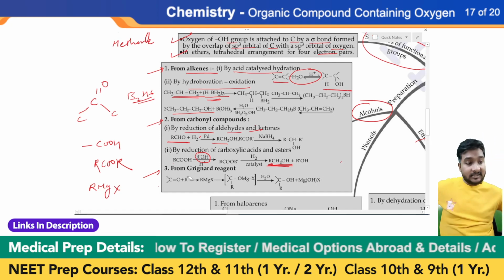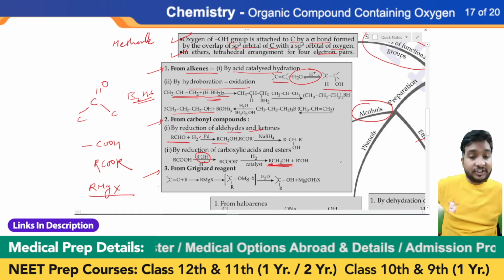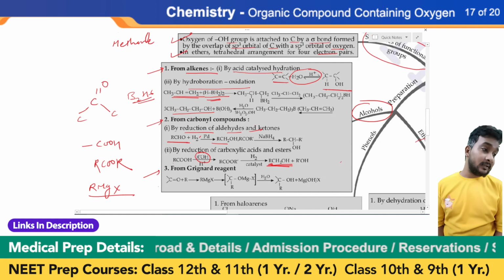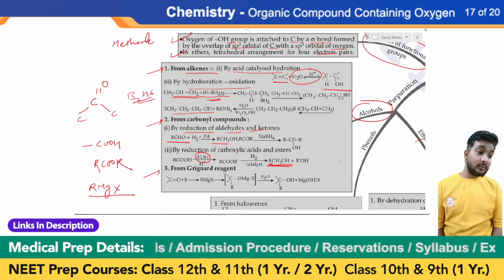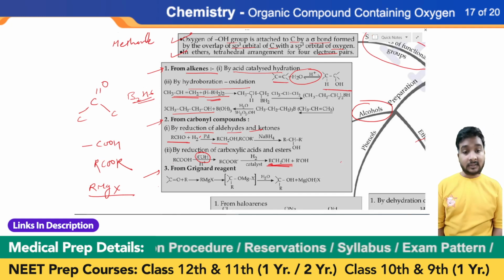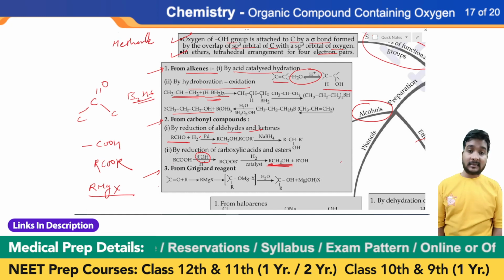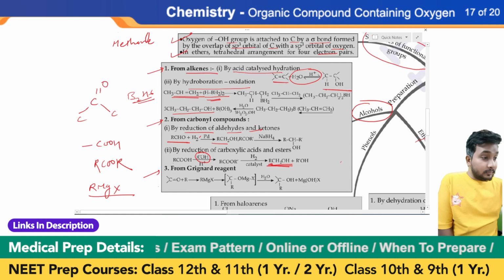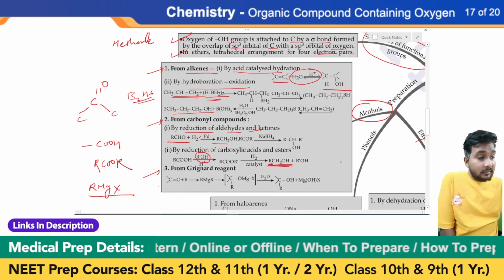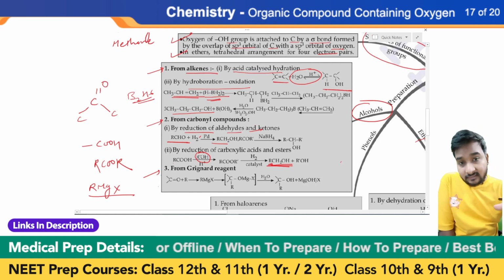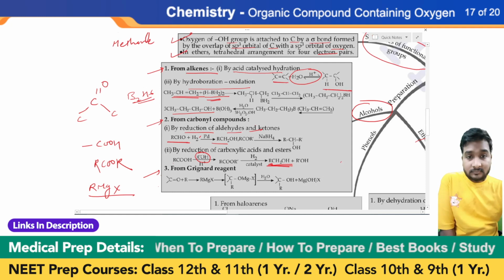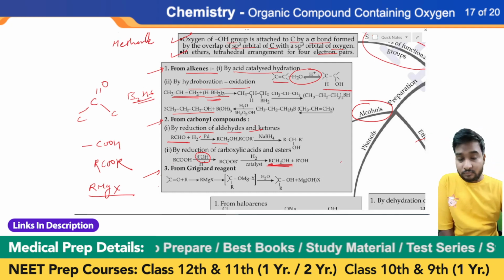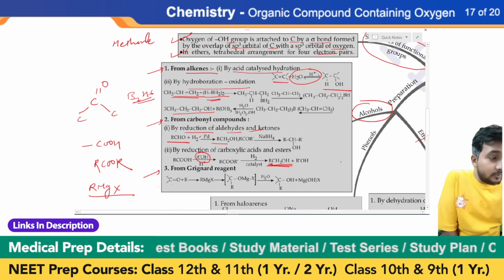The name of Grignard reagent is alkyl magnesium halide, right? So if we are studying Grignard reagent, then we have to learn this formula. We have to remember the formula, that is alkyl magnesium halide. Okay. Now, if we have the Grignard reagent, then we can easily form the alcohol with the help of aldehyde or ketones. Okay. Suppose